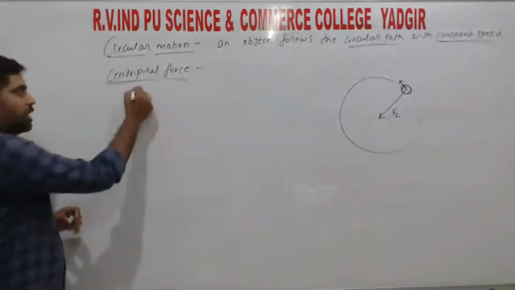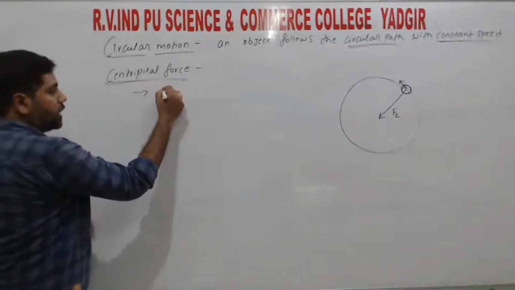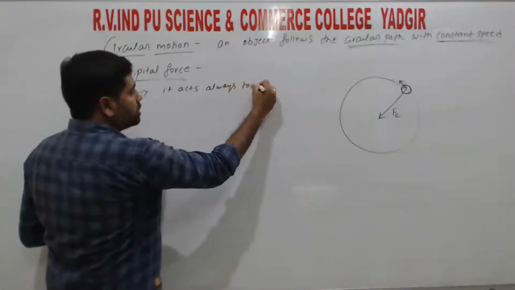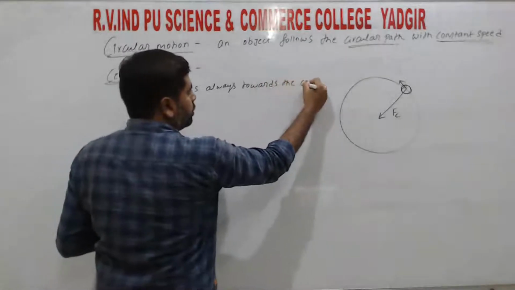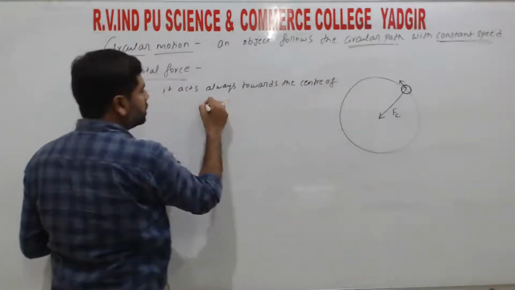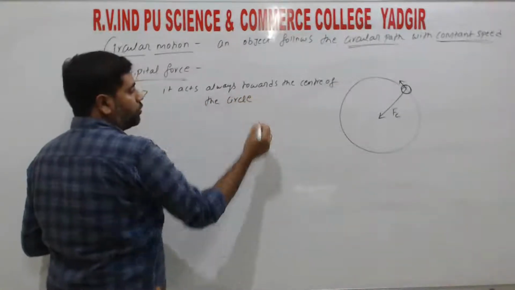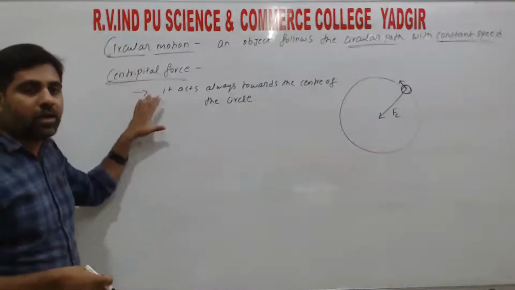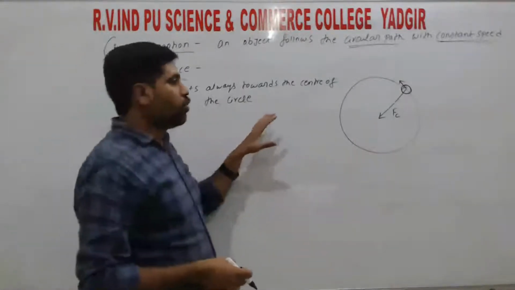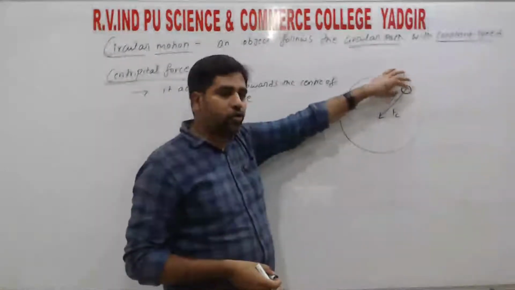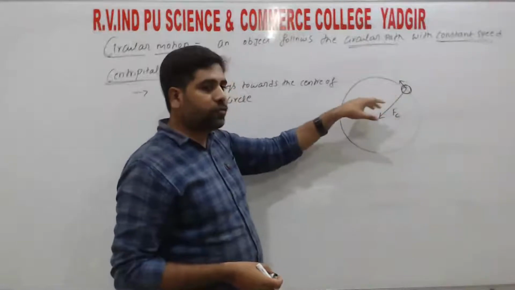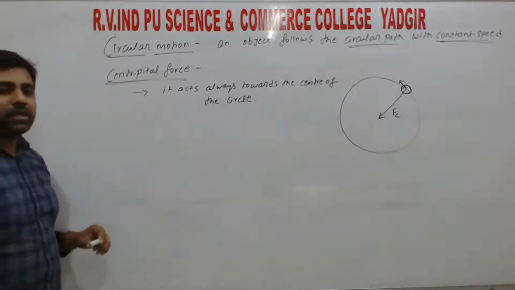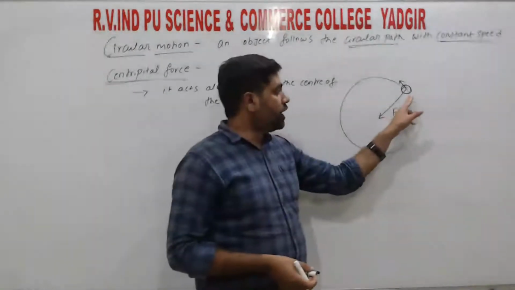So the important point is that centripetal force always acts towards the center of the circle, right? So we call that centripetal force. Centripetal force is a component of the force required to keep the object moving in the circular path. That force we call a centripetal force, and it always acts towards the center of the circle, right? So this object is moving with constant speed.